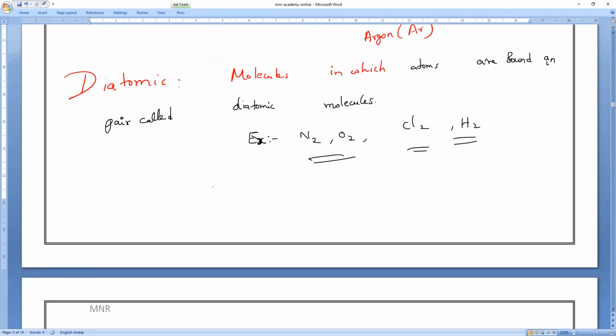If you want to draw it also, together they are present. So that's O3 only, sir? No, O2, oxygen. O3 is different. Ozone is O3, that is O, O and O.